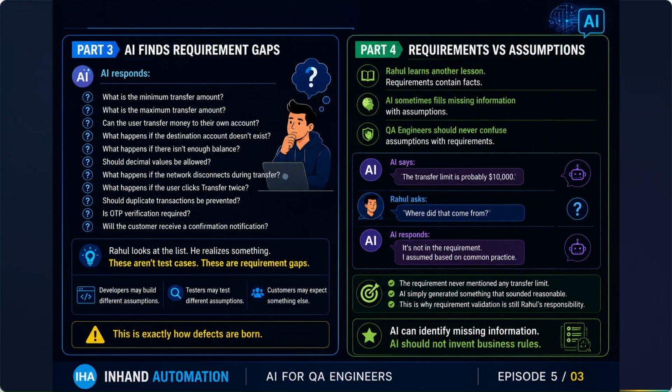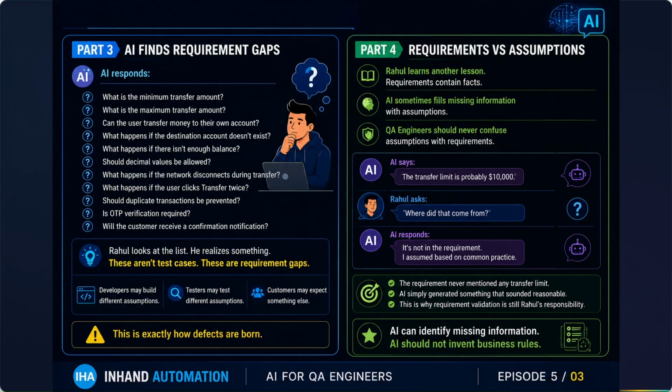So Rahul looks at this list and realized these are not test cases for sure, but they look like requirement gaps. And this is exactly what, if we don't take care of it before writing the test cases, will become a defect in the testing environment. So that's how AI finds requirement gaps for you.